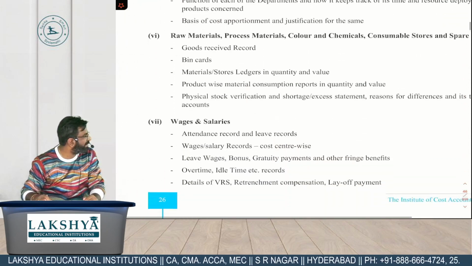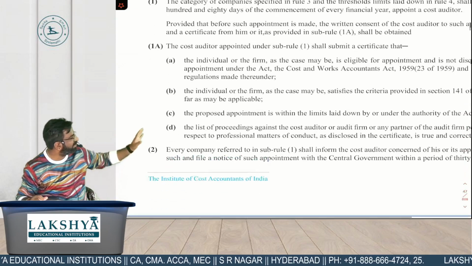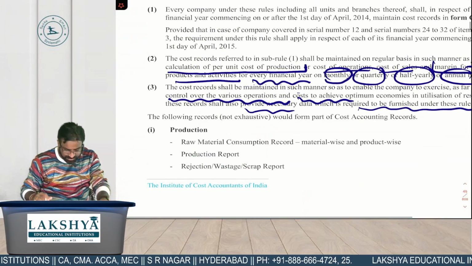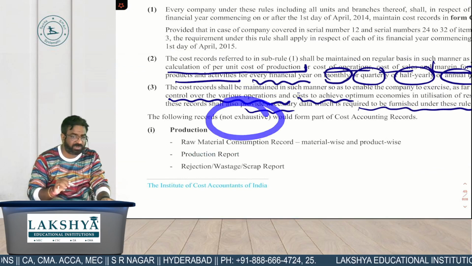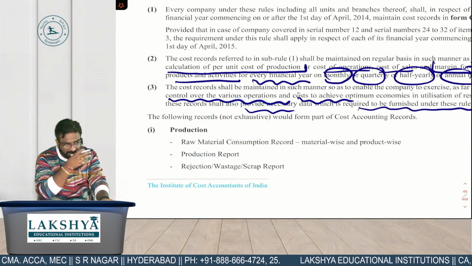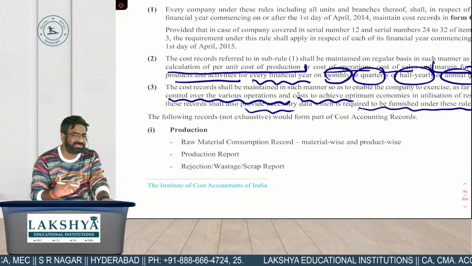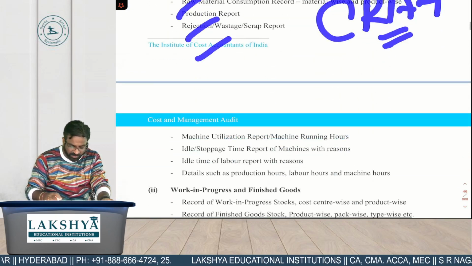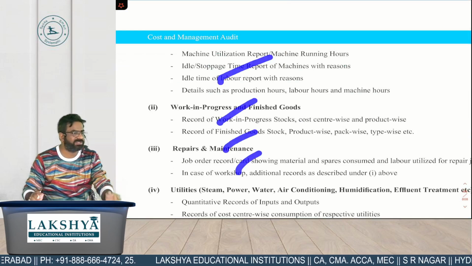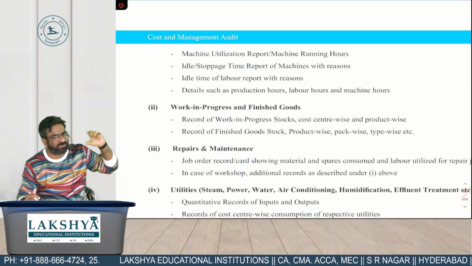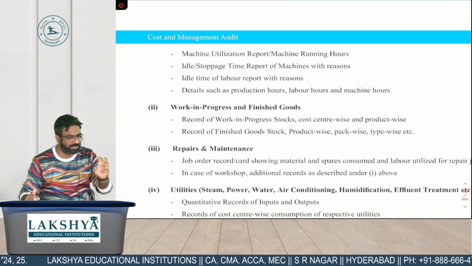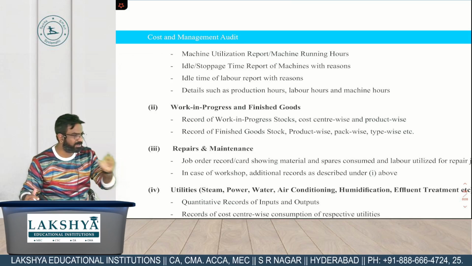ये सारे आपके कौन से रिकॉर्ड्स हैं? All these are examples of which records? Cost records. But again telling you, this list which is given to you is not exhaustive, it is what? Inclusive. So cost records are always prepared as per what? CRA1. So this is the list of all the CRA1 records. Main records का per heading 1 or 2 records I'll make you write just for your examination purpose, कि you should know that this is the area, this is the record, this is the area, that is the record.